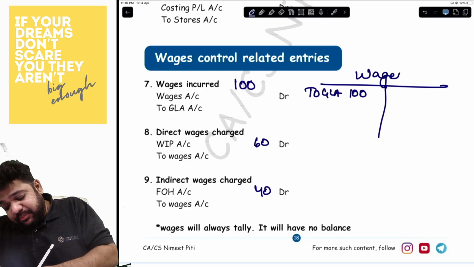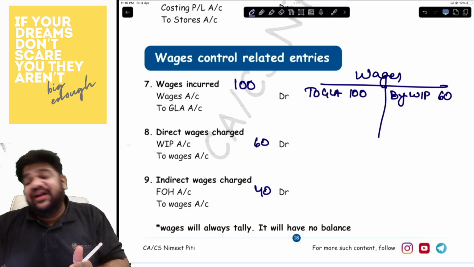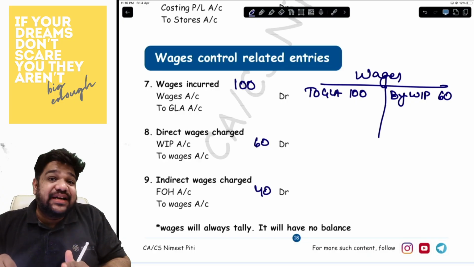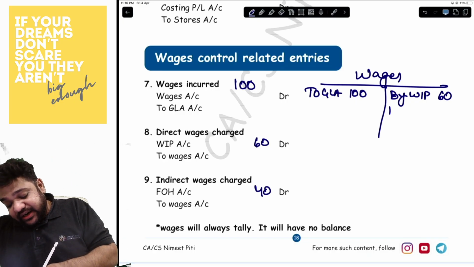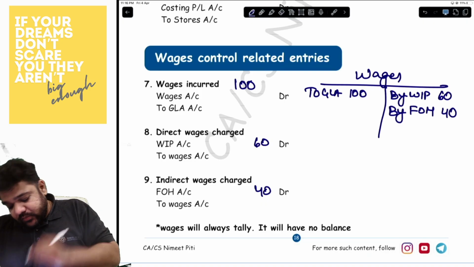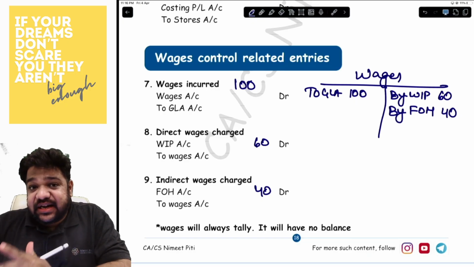So entry would be WIP to wages. So by WIP 60. And indirect wages will go where? Indirect wages will go and sit in your factory overhead account. So entry will be factory overhead to wages 40. Now please understand this.